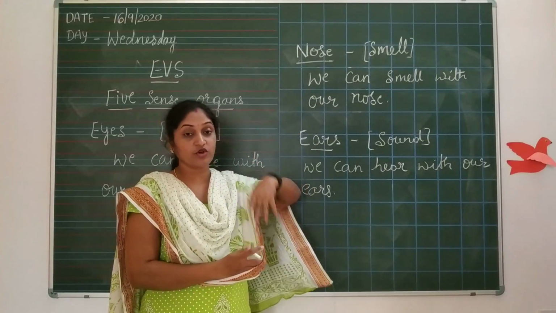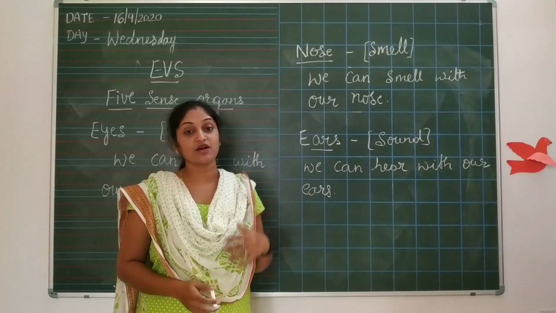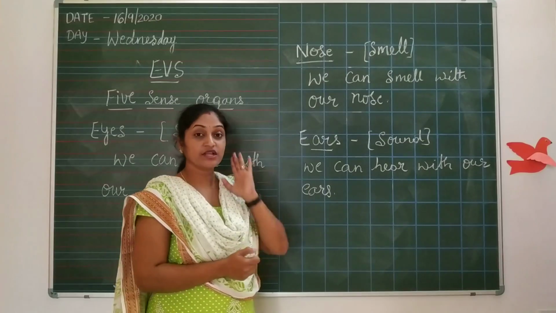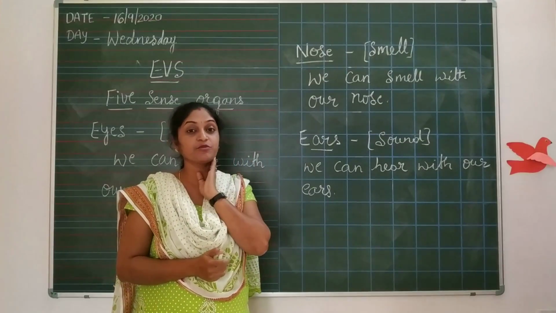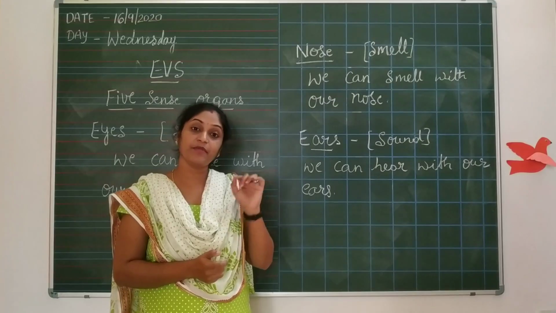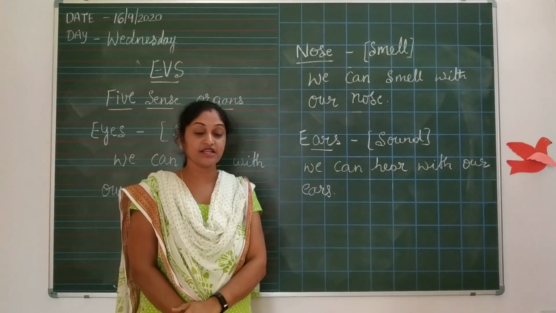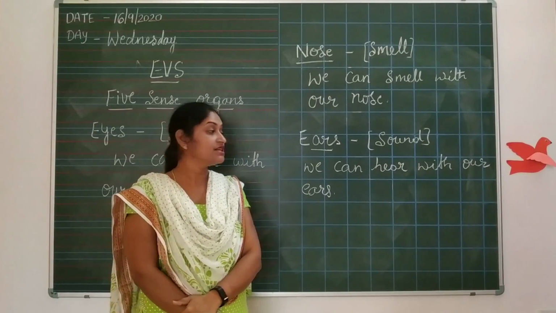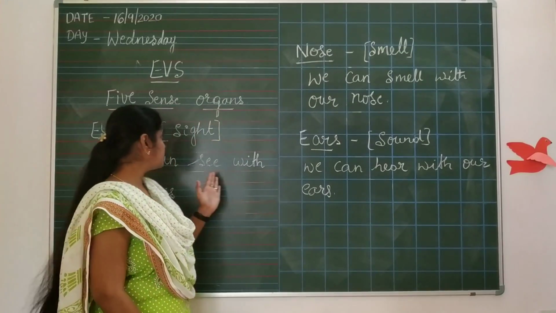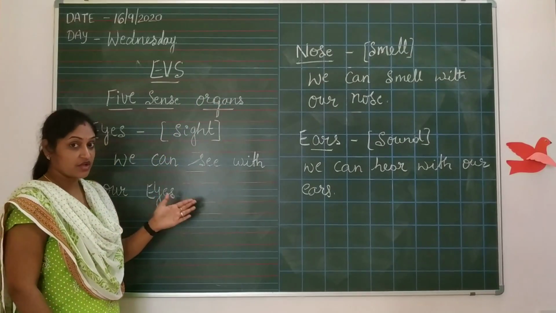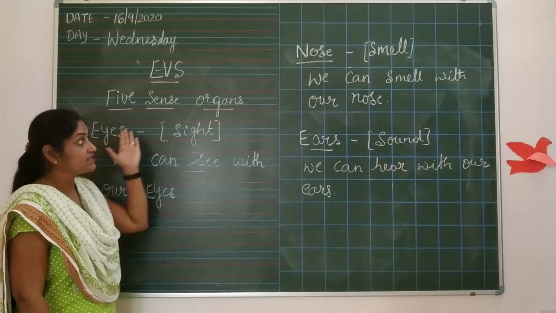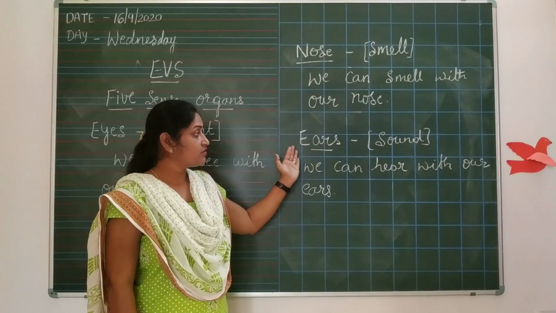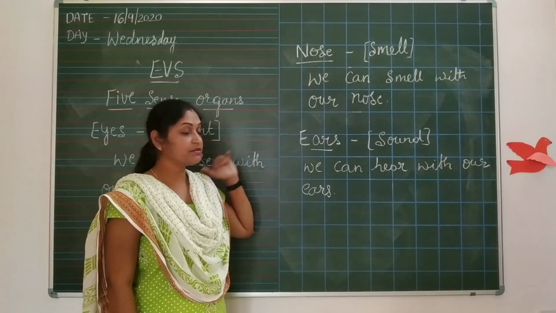When you are watching a movie, where you hear the sound, that fighting sound that you will hear, that is through your ears only. When mama is making the puja, you can hear the sound of the bell. And if you go outside, you can hear the sound of different kinds of horns from the vehicles. These are our ears. Today we learned 3 important sense organs. What are those? Eyes, nose, ears.